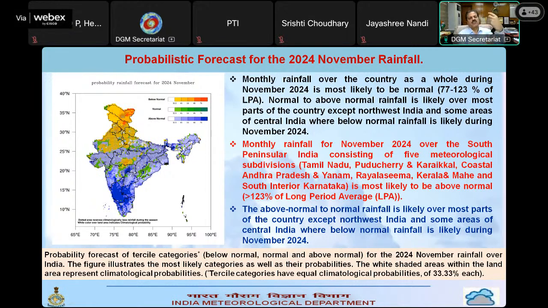When I say rainfall will be below normal over northwest India in November, I can infer that the number of western disturbances may be less, or intense western disturbances are not likely to affect northwest India during November. Only then is this type of rainfall distribution possible. Number two, the high probability of higher rainfall over South India means the northeast monsoon will be active on many days this month, and hence we can have good rainfall over South Peninsular India.